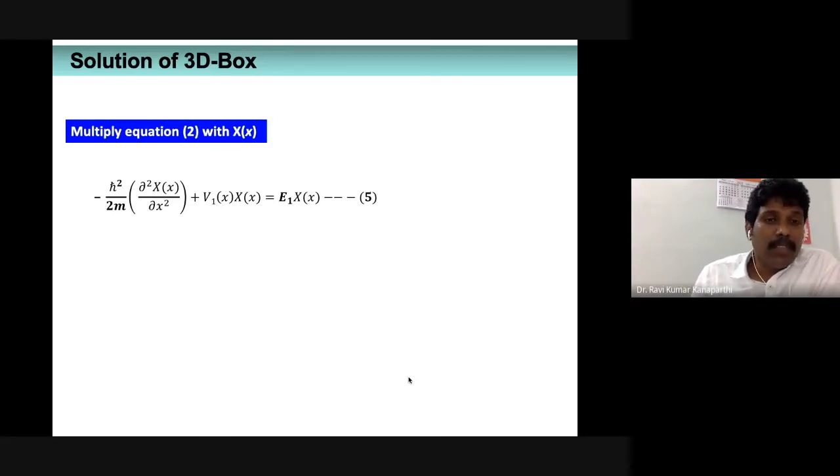Since we are going to multiply with the same X of x, naturally both cancel each other, and then we will have only 1. And when it comes to the potential energy term, V1 of x is there. When we multiply it with X of x, that basically gives E1 X of x. Are you following this?